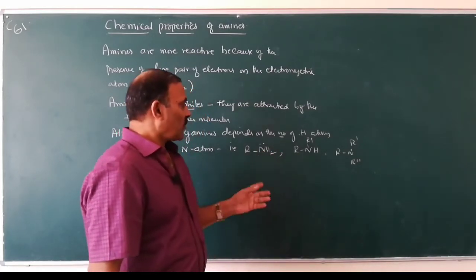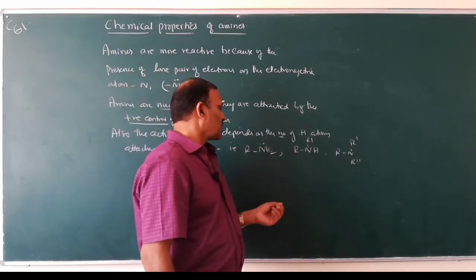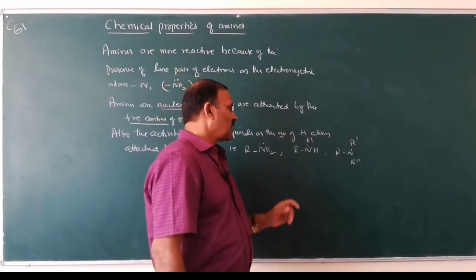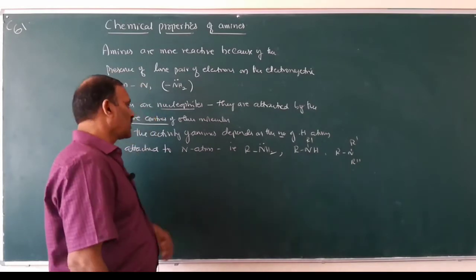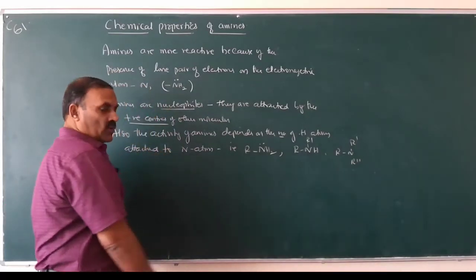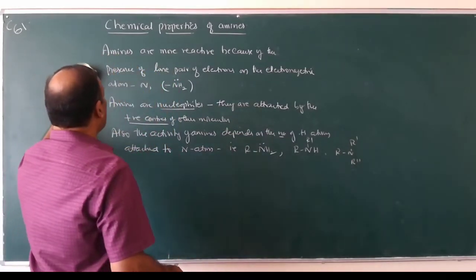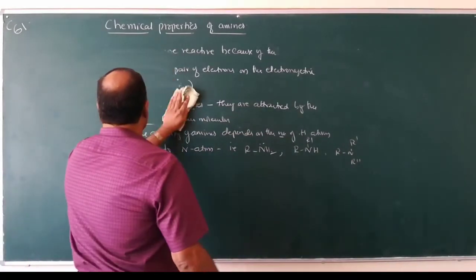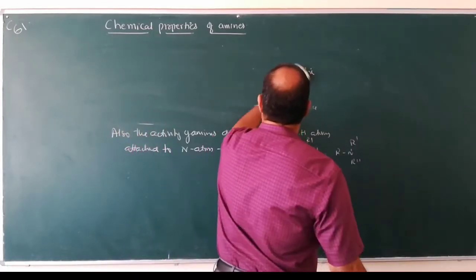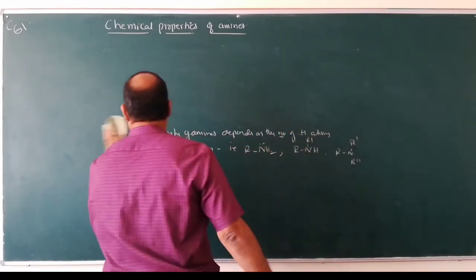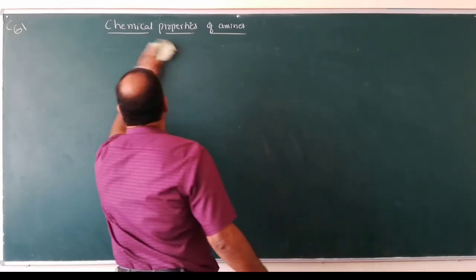So the reactivity of amines also depends upon the number of hydrogen atoms attached to the N atom. Since primary, secondary and tertiary amines differ in the number of hydrogen atoms attached to nitrogen, their properties are also different. This is the reason why the activity of amines is different for primary, secondary and tertiary amines.